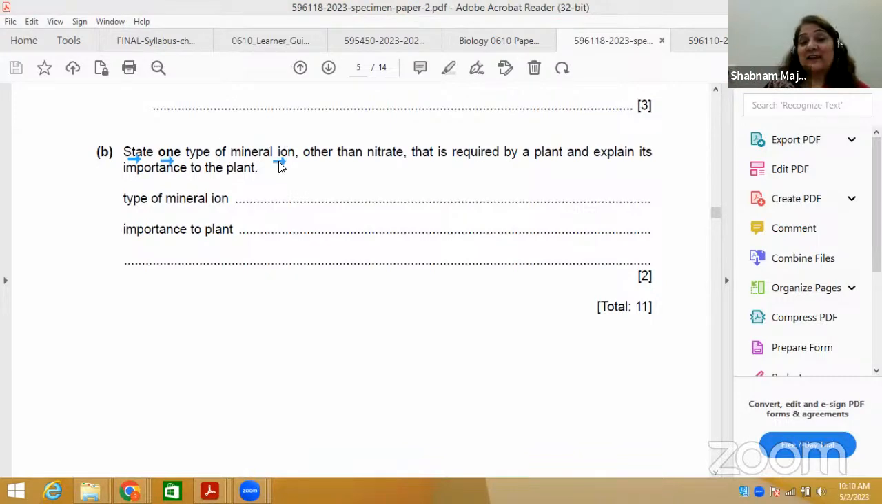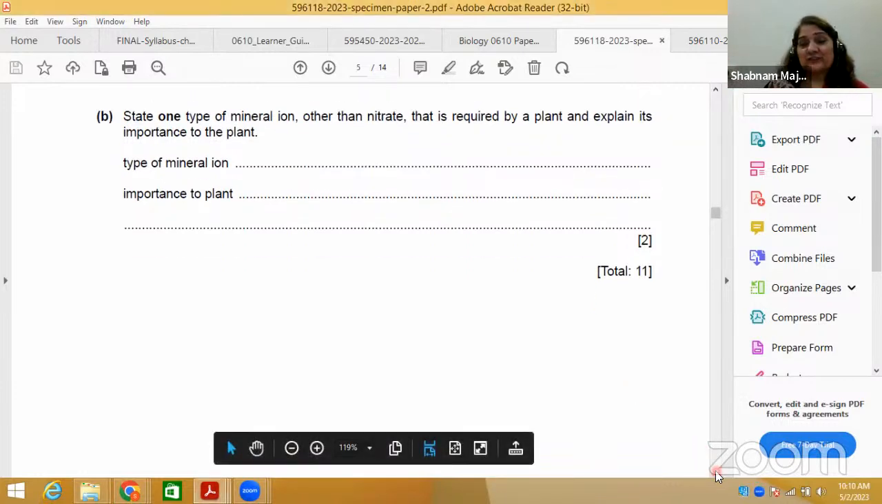One type of mineral ion other than nitrate that is required by a plant, and explain its importance. Don't repeat nitrate. Suppose a mineral ion other than nitrate. Is it magnesium? Is it phosphorus? Whatever, I'm just giving you an idea. So write the importance as well, but it should not be nitrate. So it's for 2 marks. This is question number 2 then.